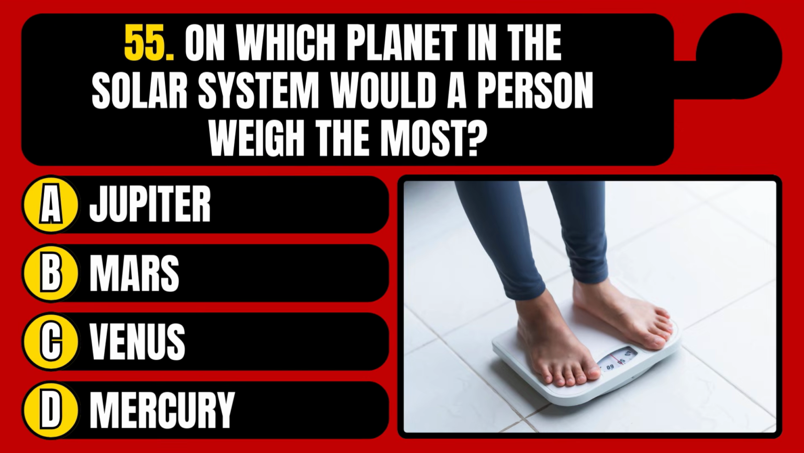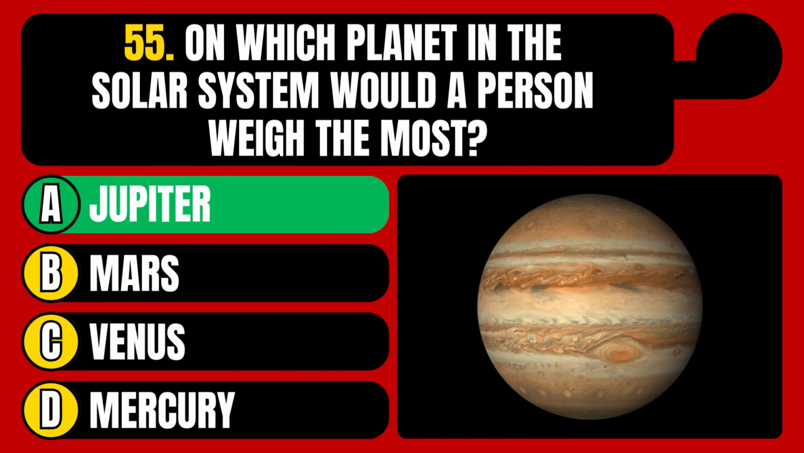On which planet in the solar system would a person weigh the most? Jupiter, Mars, Venus, or Mercury? The correct answer is option A, Jupiter.